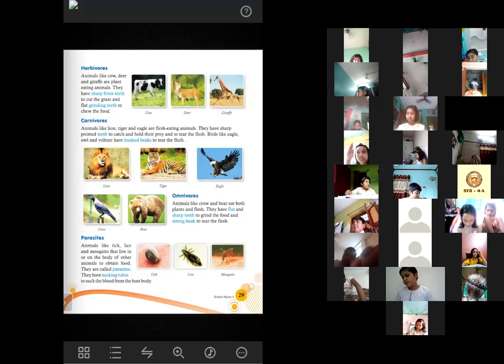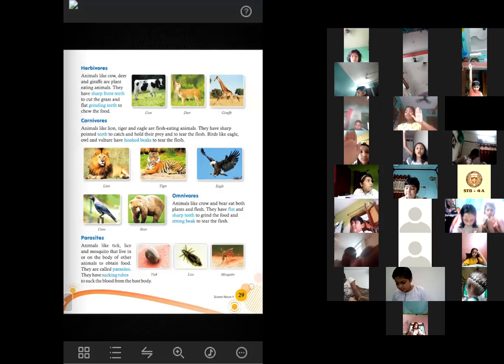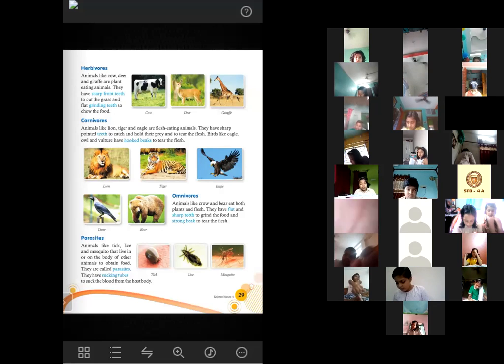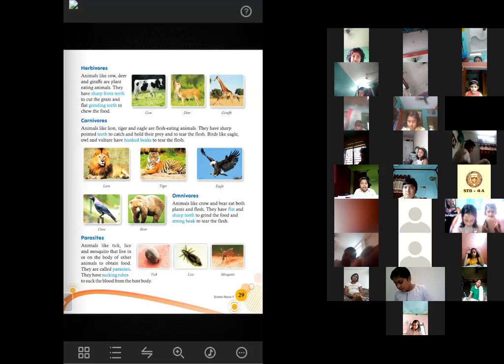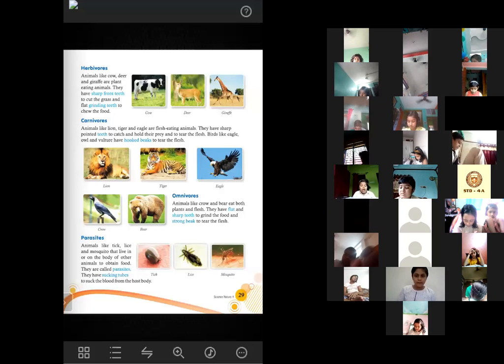Now next, what are omnivores? Enakshi Shamanto. Yes, ma'am. Animals like crow and deer eat both plants and flesh. They have flat and sharp teeth to grind the food and a strong beak to tear the flesh. These animals are called omnivores. Okay, very good. Absolutely correct answer.